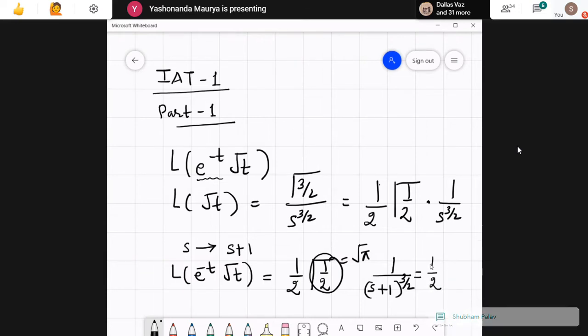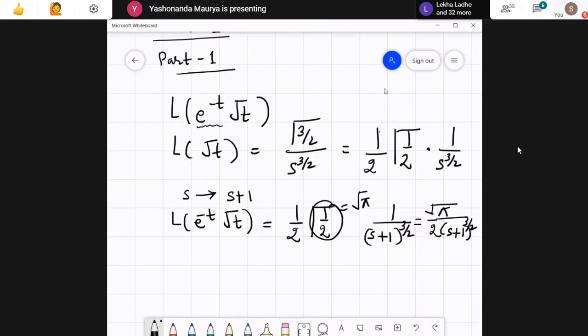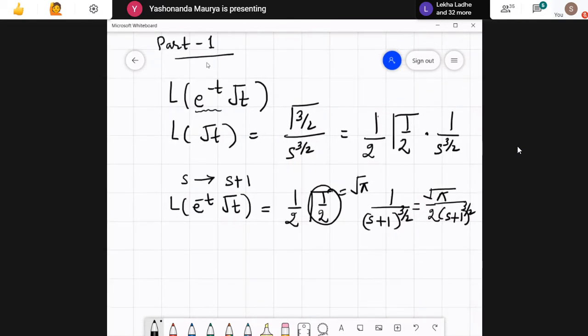So this is s plus 1 raised to the power 3 by 2, and there's a square root pi in the numerator. Now this was one of the options, but it was not exactly the correct option.